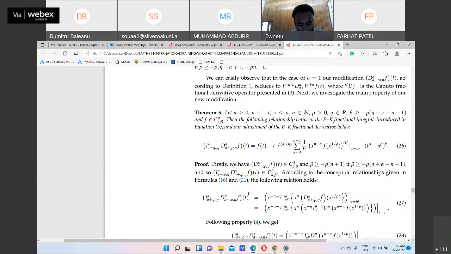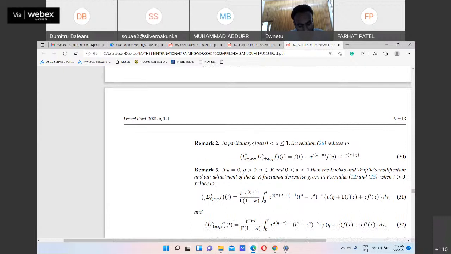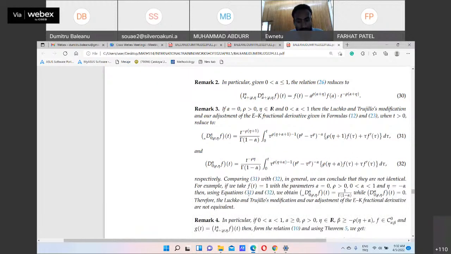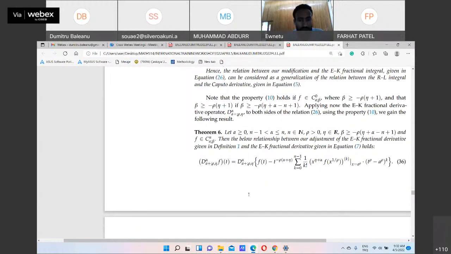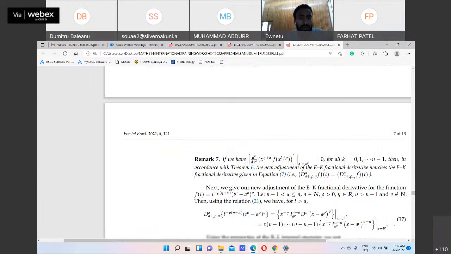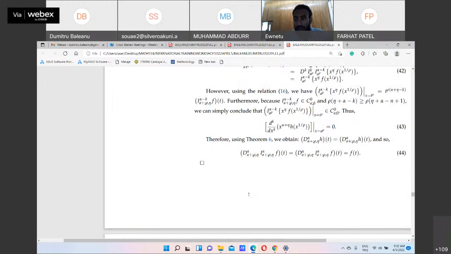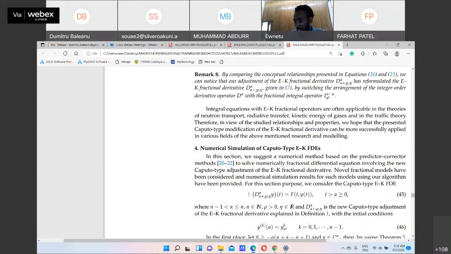But the question is, this can be used in treating the existence, uniqueness, stability. But in application, how can you use it? This is the problem. How can we use it in application? We need in fractional calculus to define a numerical method, how to use and how to apply and see how to compare the Caputo with this one. So this is a new operator and this is a nonlinear differential equation.